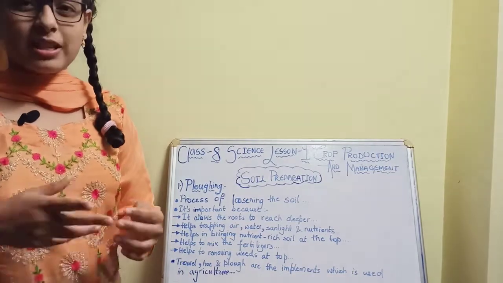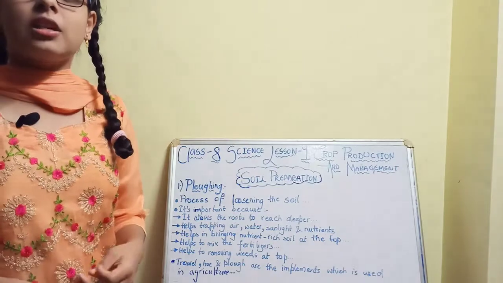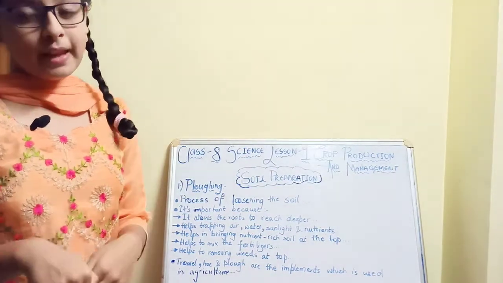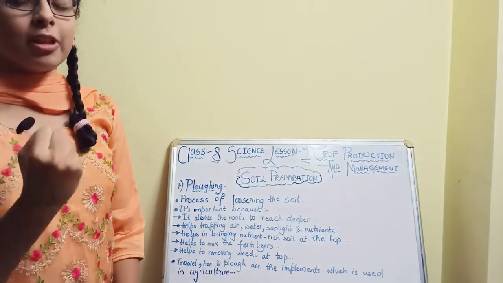By loosening the soil, what will happen? If you sow the seeds, they will grow into plants, and the roots of the plant go much deeper and it will be stronger.